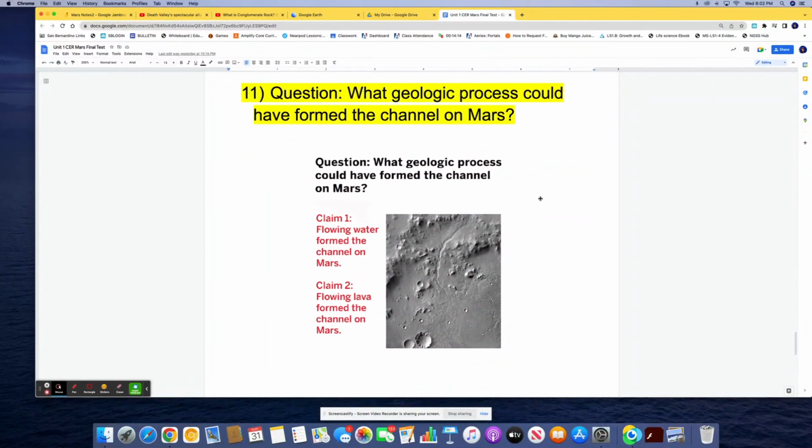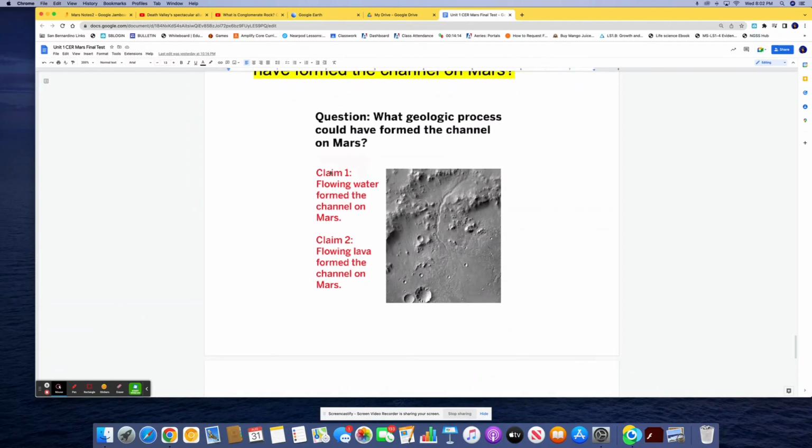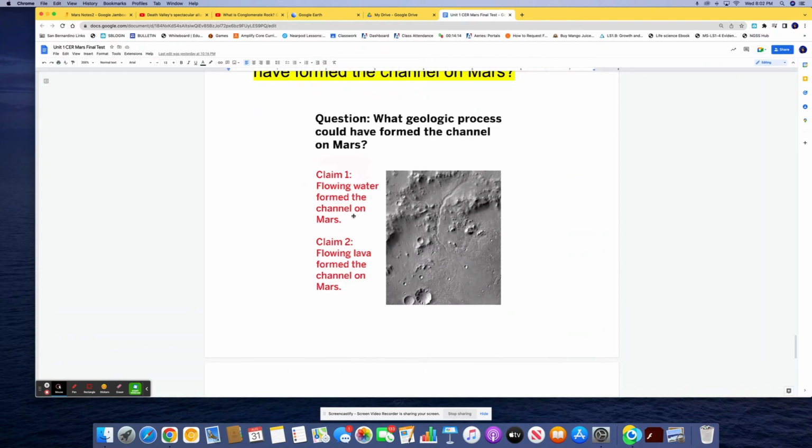So you're going to type this in Luminate. Question: what geologic process could have formed the channel on Mars? You choose either claim 1, flowing water formed the channel on Mars, or claim 2, flowing lava formed the channel on Mars.